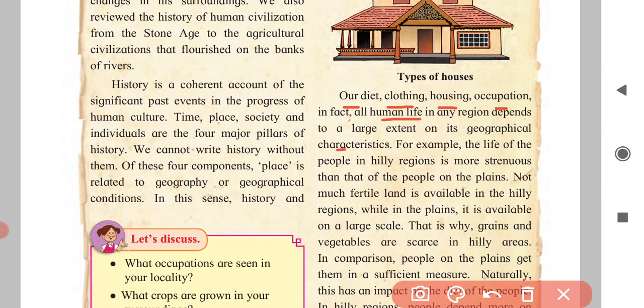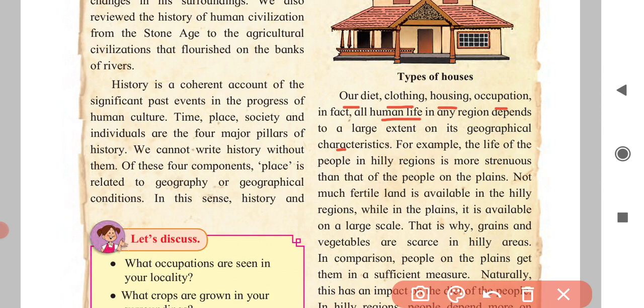See, if the people are living near the bank of a river, they are related with the river, and the river is a geographical feature. For example, the life of the people in hilly regions is more strenuous than that of the people on the plains. Here they have given a very good example.